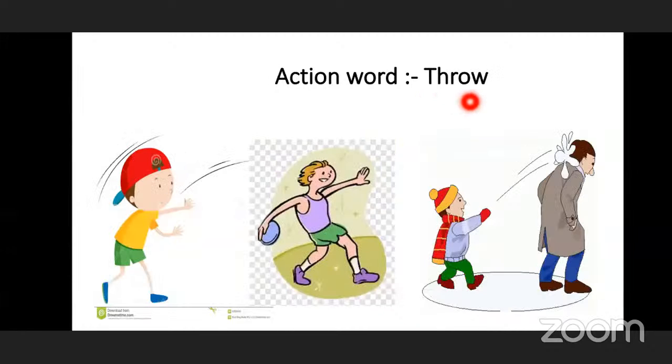Here you can see the boy is throwing a ball. Here this boy is playing with a frisbee, and he's trying to throw it to his partner who is playing with him. Okay, so he's throwing the frisbee. And here you can see the boy is throwing snow on the man.